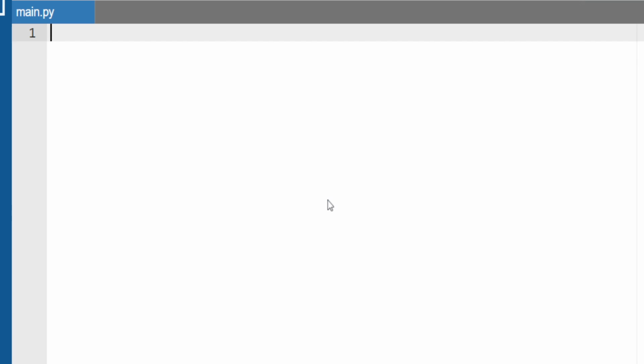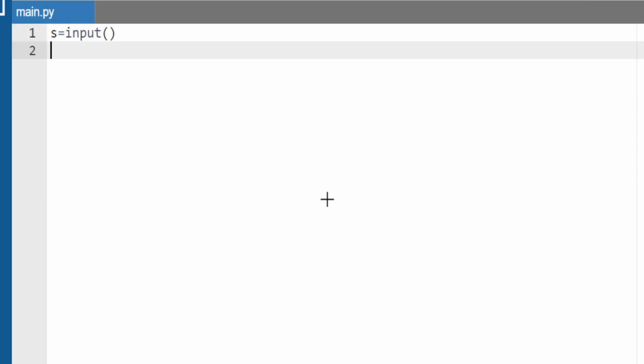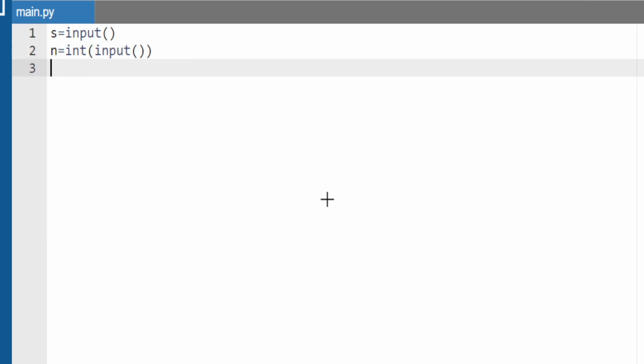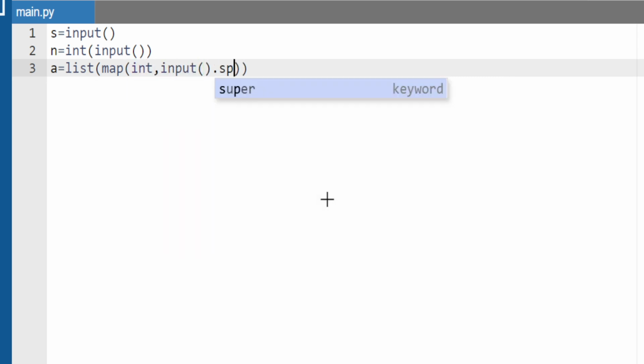So first of all, guys, okay, this is my IDE. First of all, we need to take a string. So s equal to input, as I told. Next we need to take an integer. Okay, next thing, we need to take a list, meaning in a single line we need to take multiple characters, right? That is our product code. So a equal to list of map of int comma input dot split. Okay, so we are done with the input method.